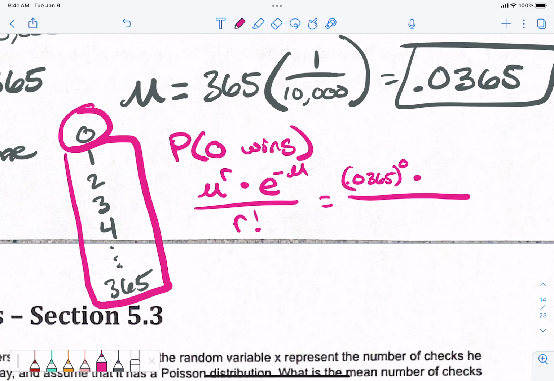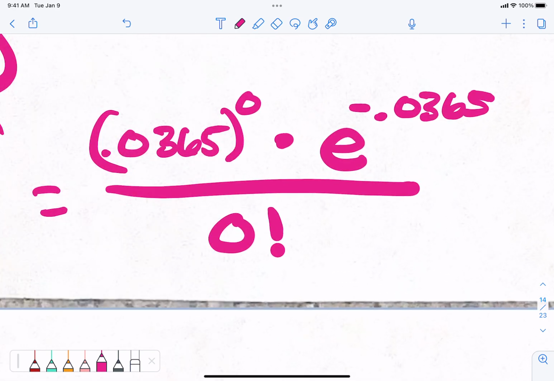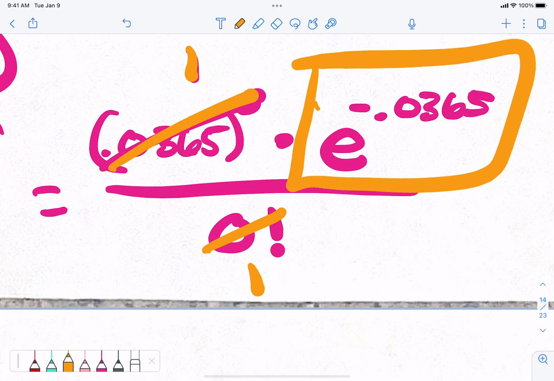No, I'll show you why in a second. Before you start typing this in, I'm going to reduce it, because some of this you don't have to type in. What's 0.0365 to the 0 power? 1. Don't type that in. What is 0 factorial? It's 1. You're dividing by 1. So really, all we have to do is calculate this.